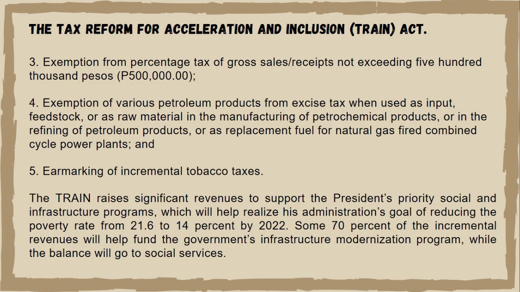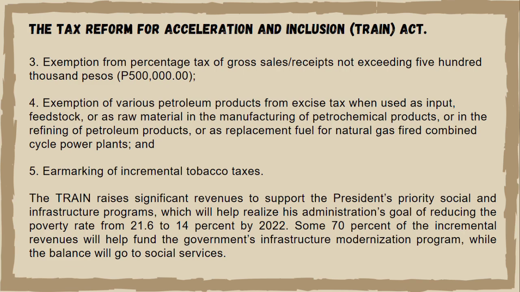Pangalawa, kinakailangan ng TRAIN upang puksain ang matinding kahirapan sa pamamagitan ng pamumuhunan ng gobyerno sa imprastraktura, kalusugan, edukasyon at iba pang social services. Sa pamamagitan ng simple, patas at maayos na sistema ng pagbubuwis, makakatulong ang TRAIN sa paglikom ng sapat na pondo para sa mga pangunahing programa ng gobyerno ngayon at sa mga susunod pang mga taon upang maabot ang AmBisyon 2040. Simple lang. Ang TRAIN at ang Tax Reform for Acceleration and Inclusion ay isa sa mga solusyon upang matamo at marating ng bawat Pilipino ang tunay na pagbabago.